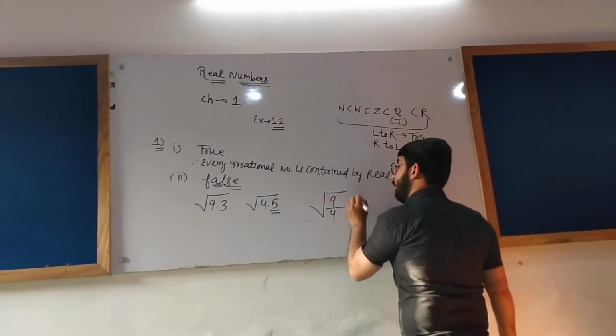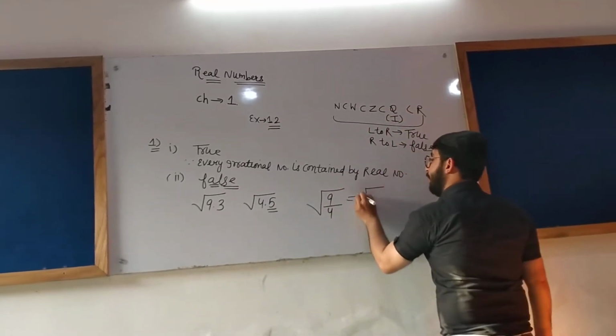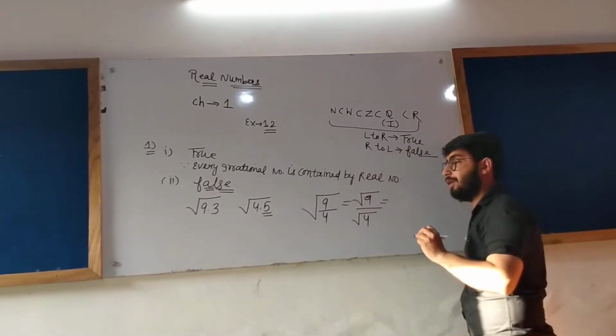Now, 9 by 4. Under root 9 by 4 is what? Under root 9 over under root 4. Under root 9 can be written as what? 3.